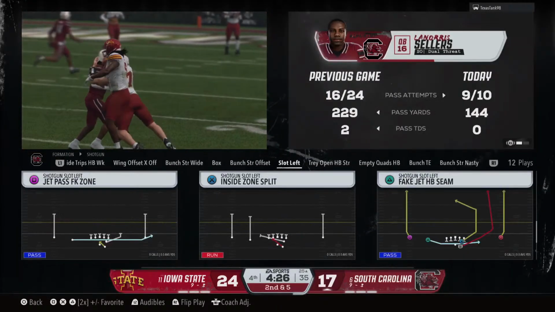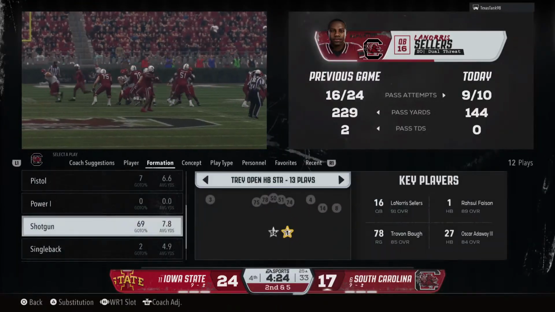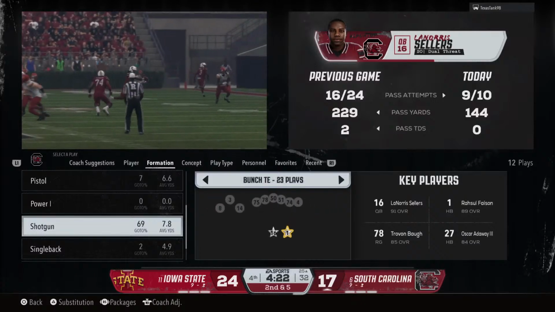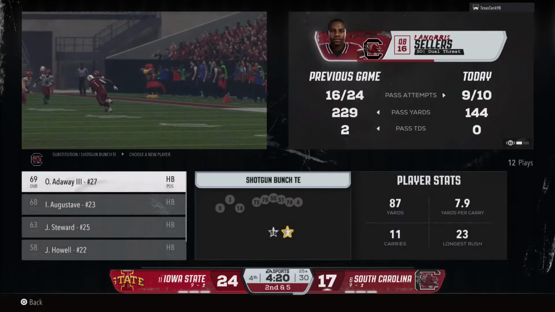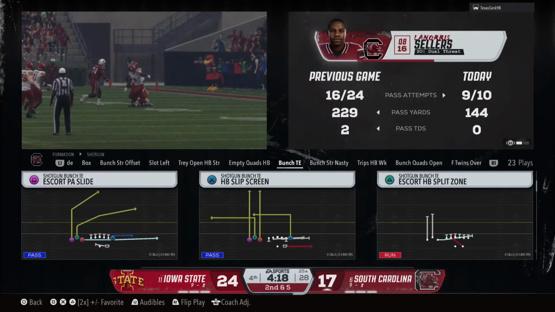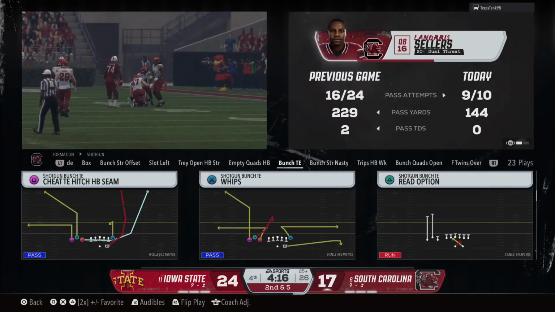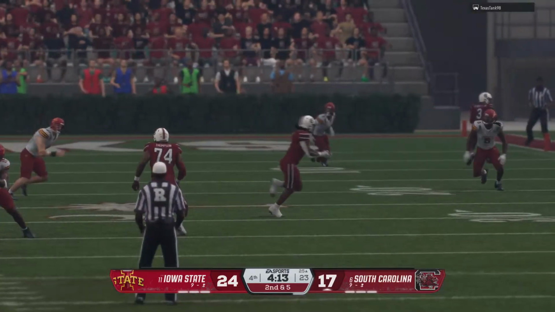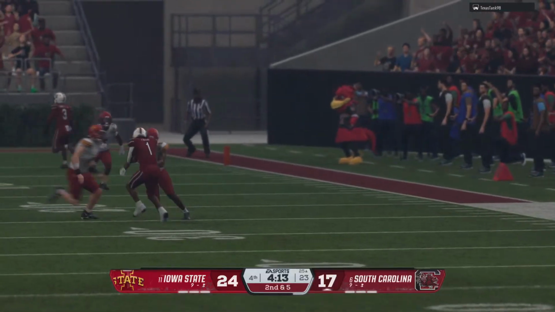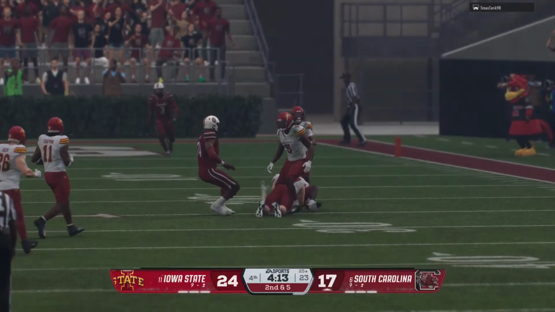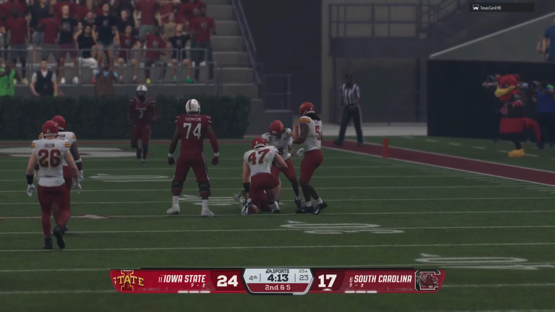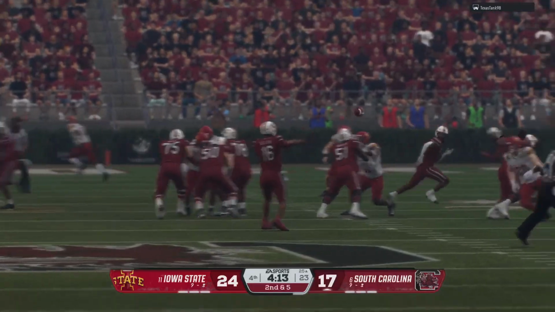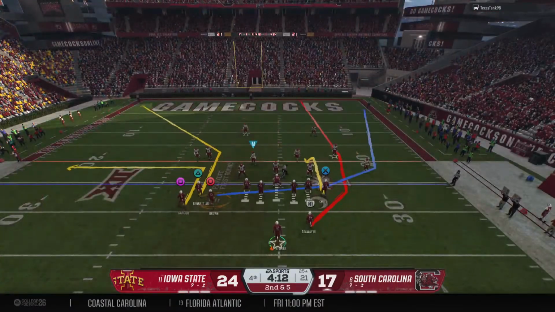Made the catch, but he was surrounded, Kirk. Not much room to run. They did a really good job that time of leveraging him out in space. I thought he might have a chance to shake loose because he is so elusive. But defense, as you said, did a really good job in the open field surrounding him. Just nowhere for him to go to pick up any more positive yards. Pass complete. It's second down now.